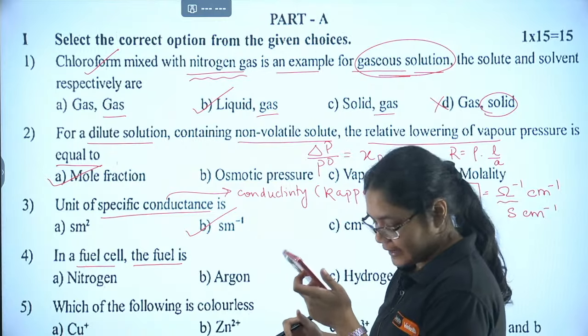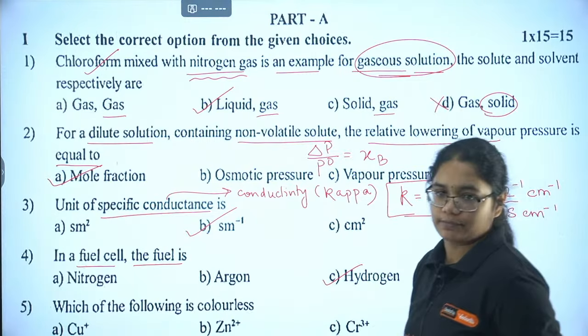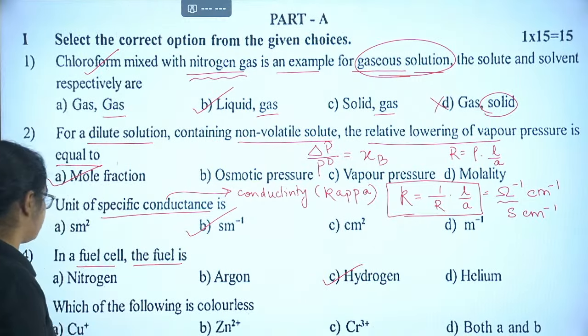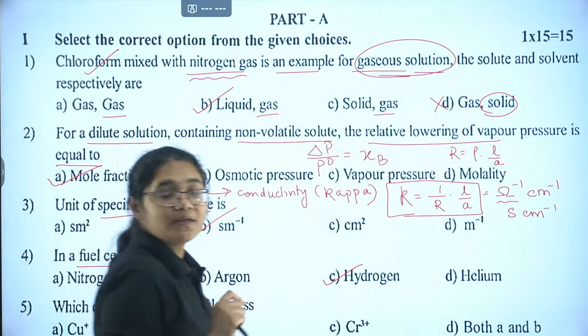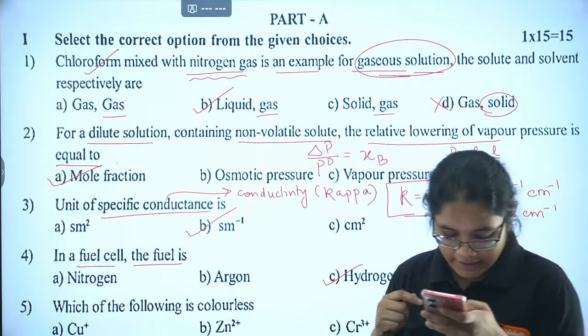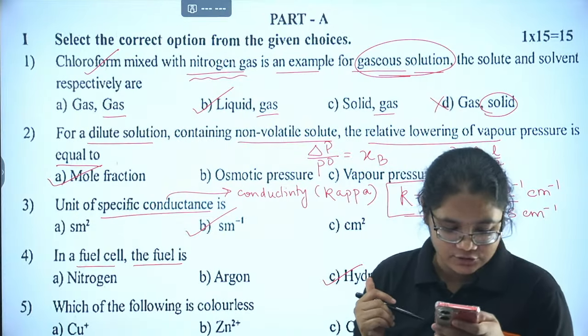So fuel cell. Sridhar has given me the correct answer, hydrogen. Okay, we have studied the hydrogen-oxygen fuel cell. Moving to the next question, question number 5: which of the following is colorless? This question is from the D and F block chapter. Extreme gaming is also correct, but please put the option along with the question number. Asha is also correct here.